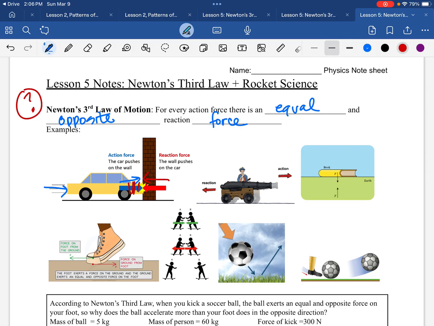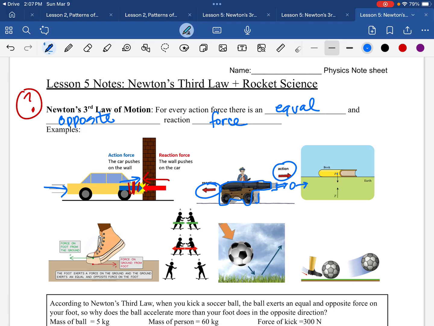You might see it in a cannon launcher. So this light gray outline here is the cannon launcher where it was when it first shot a cannonball out. And so, of course, the cannonball is going in that direction, the action force. The reaction force is going to cause this cannonball launcher to move in the opposite direction. So kind of like a kickback. And that is why the new outline of the cannon is a little bit farther back, right? It got pushed back when it expelled the cannonball.